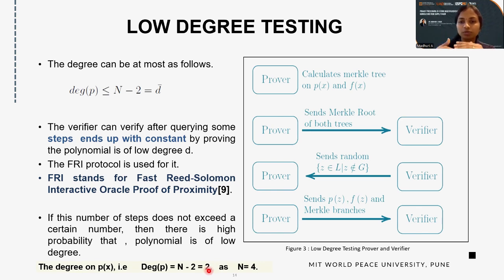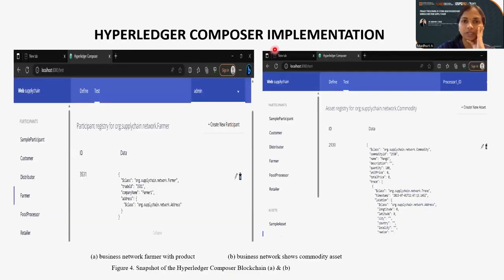So in a number of steps, we check whether it is correct or wrong, and then we can predict that it is right or wrong without revealing the secret. Now, I have used Hyperledger Composer for these blockchain experiments.